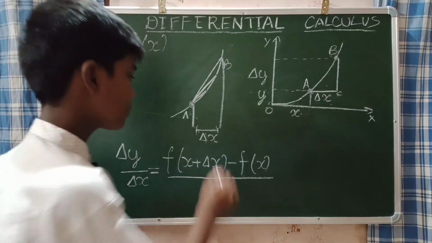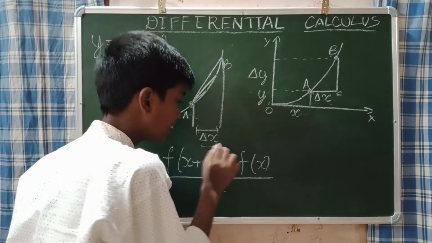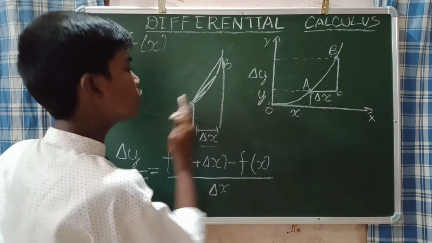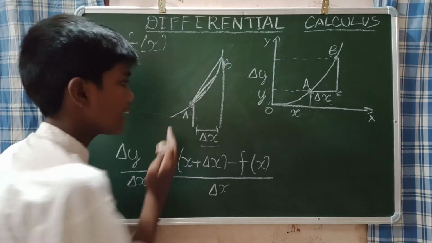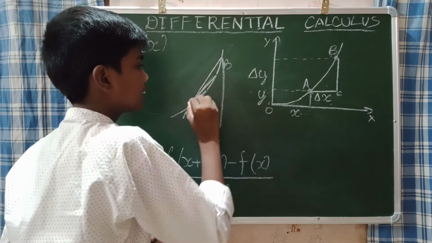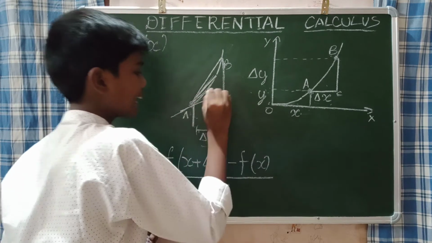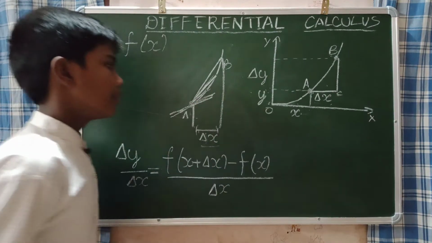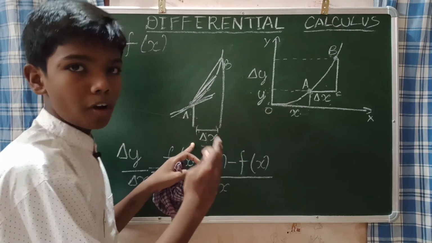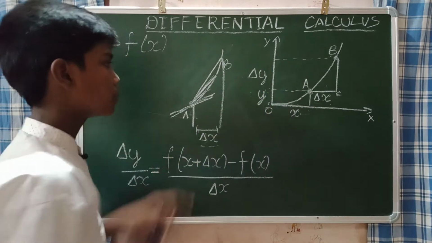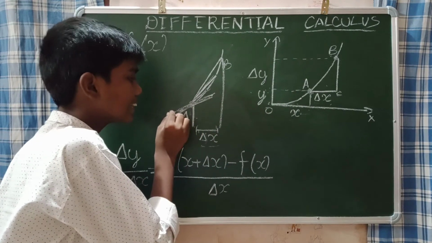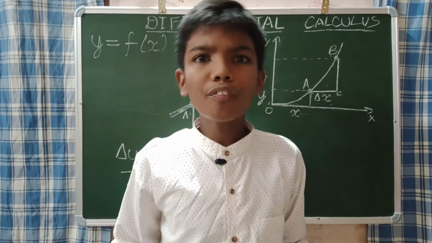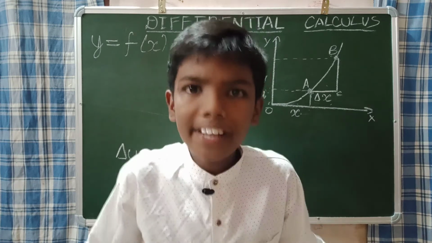So if you make the delta x tend to 0, this line AB will come closer to A. Like this it will come, and becomes a tangent at A at one point. That is very important. When we make this delta x smaller, this becomes a tangent at A. If it becomes a tangent at A, we can find the exact value at A.